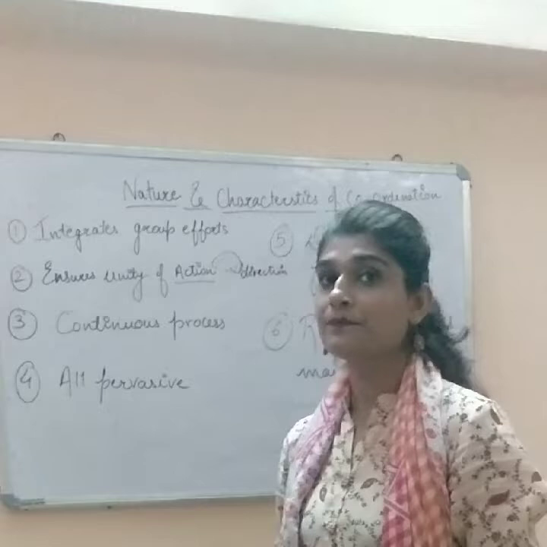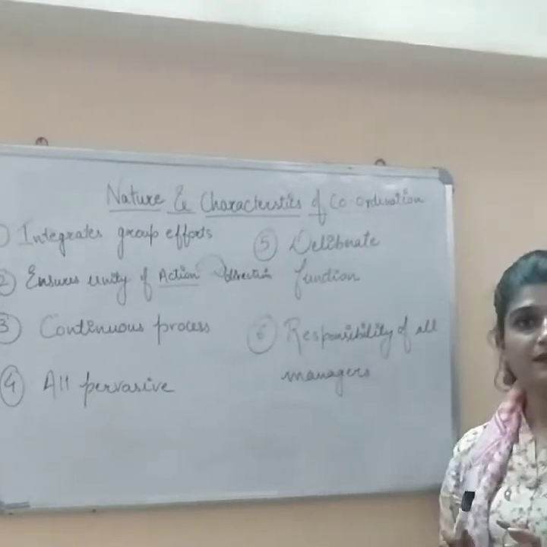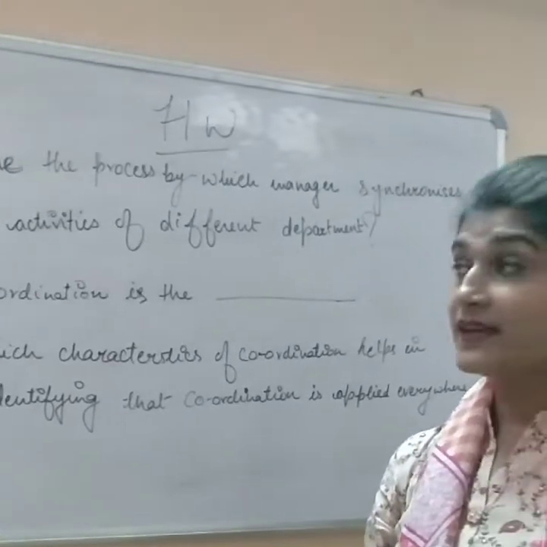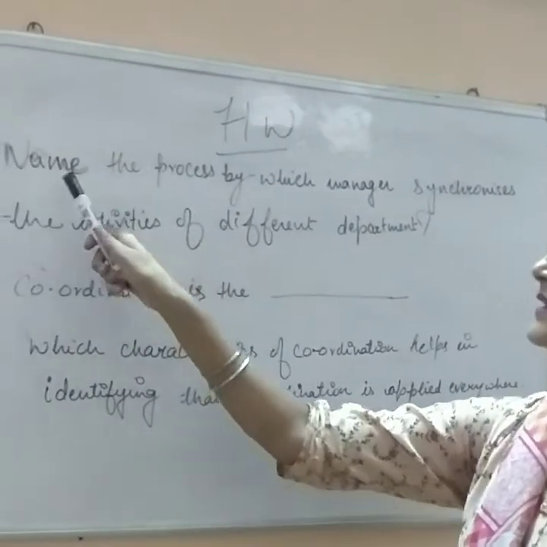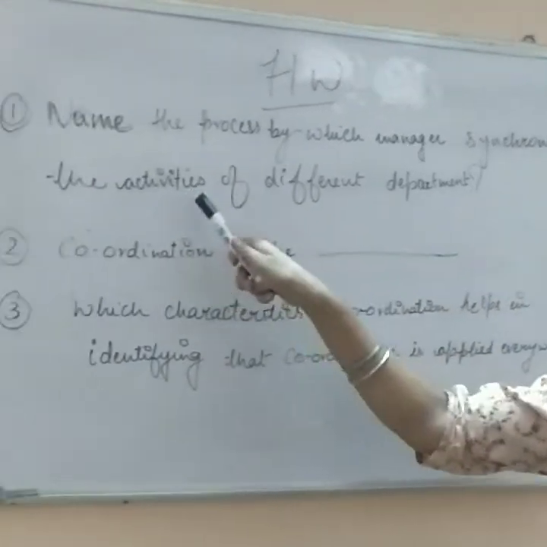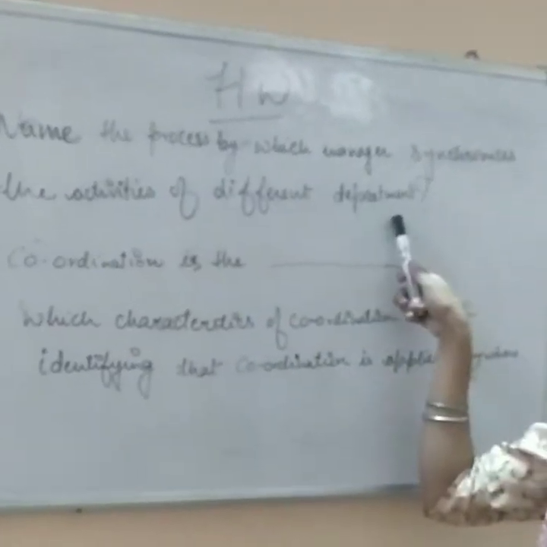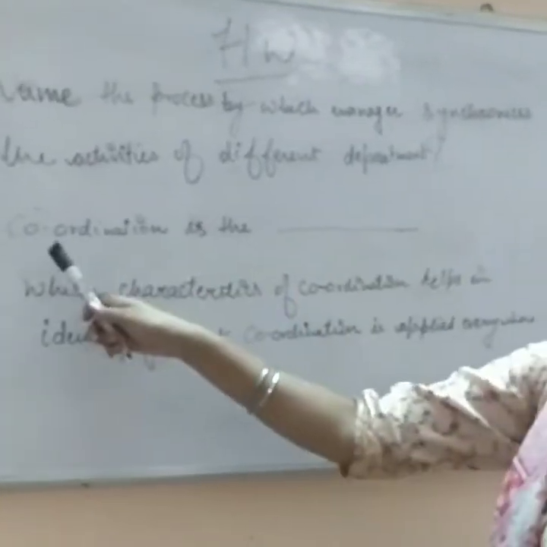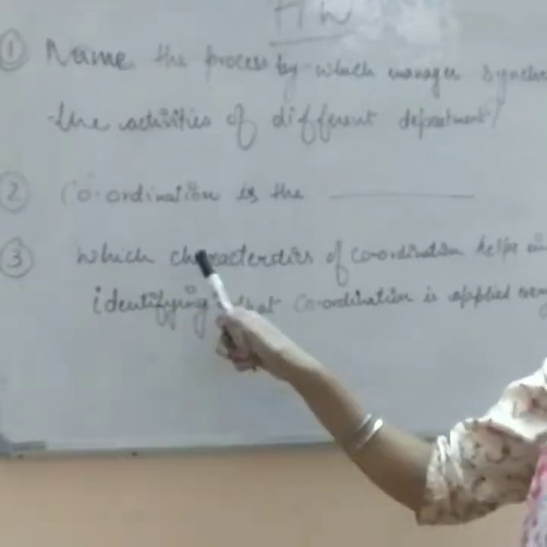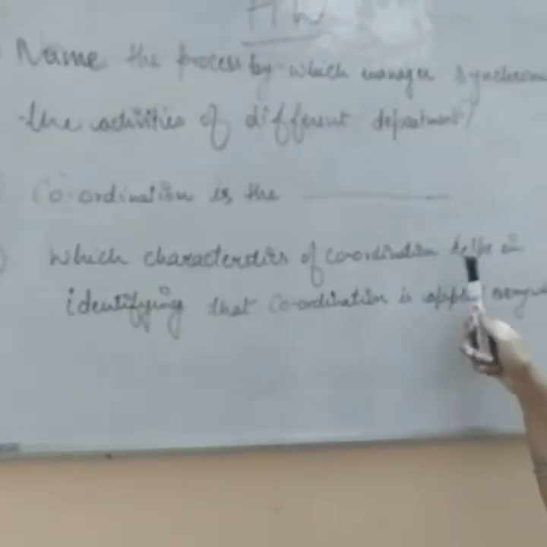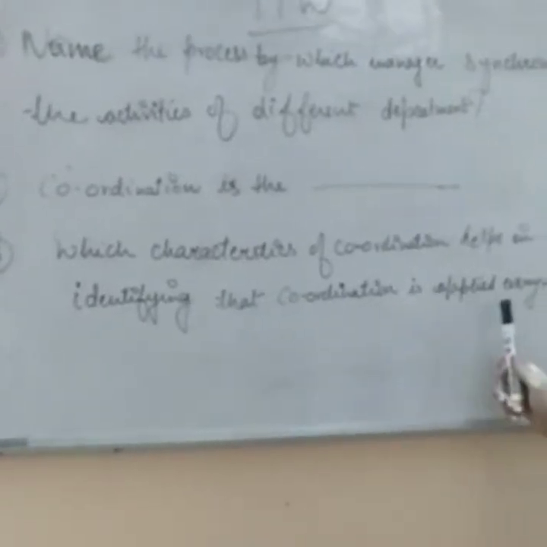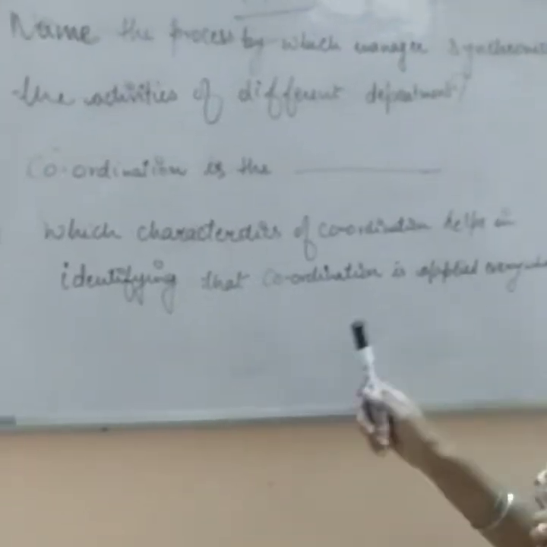Now till here we have completed our coordination. Now your homework. The homework for today: the first one is, name the process by which a manager synchronizes the activities of different departments, right? You have to name it. The second one is, which characteristic of coordination helps in identifying that coordination is applied everywhere? So you need to identify it.